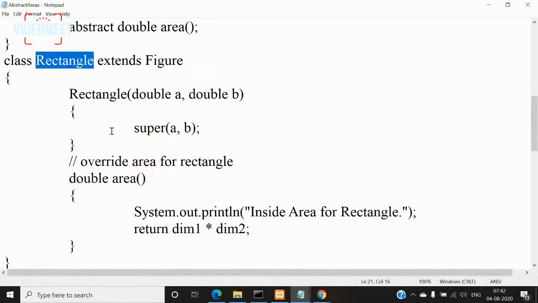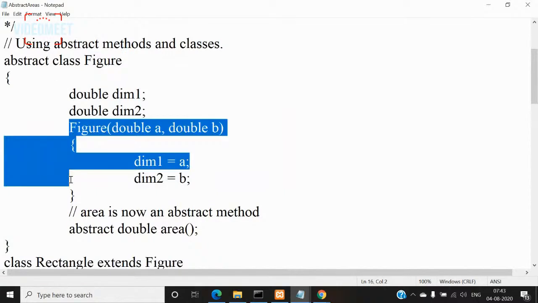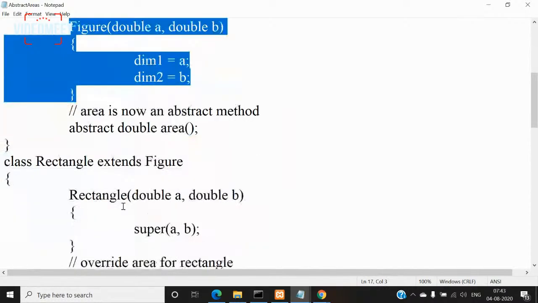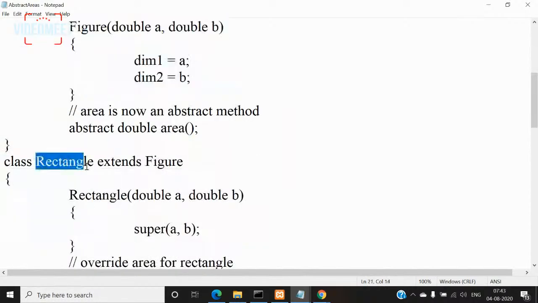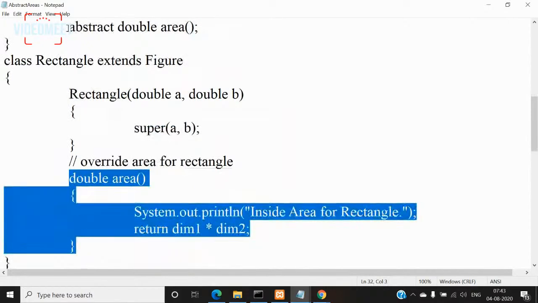So this is what we discussed in the previous program. An abstract class cannot be instantiated, but if you give a constructor's definition, that can be invoked from the subclass constructor by using the super keyword like this. Then I'm giving the definition for this abstract method, double area.